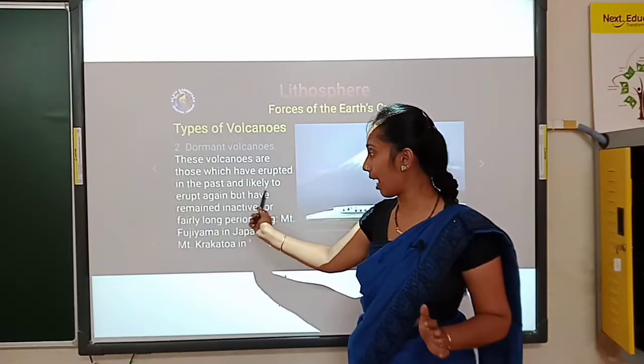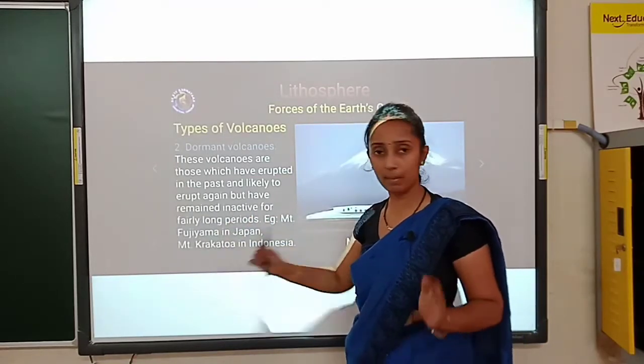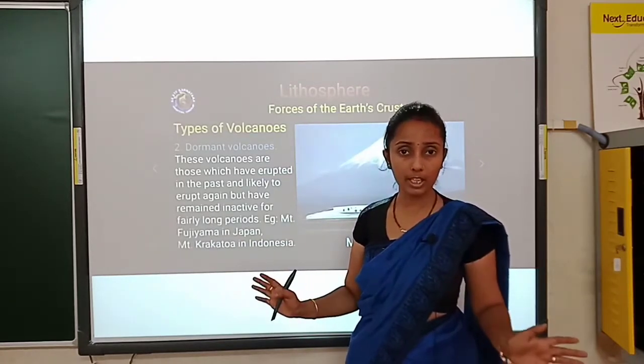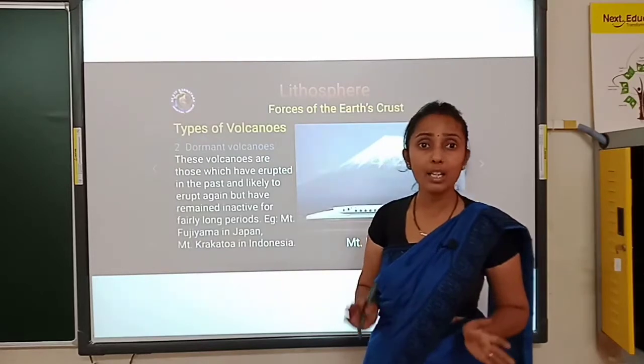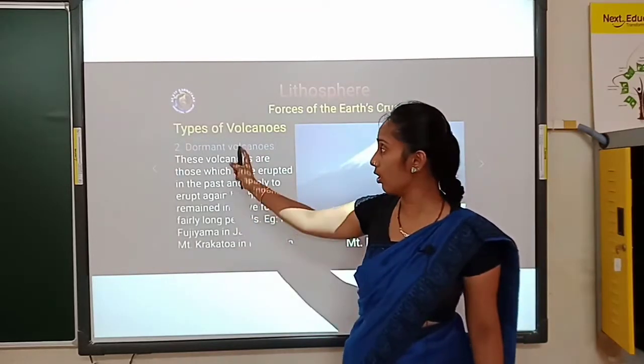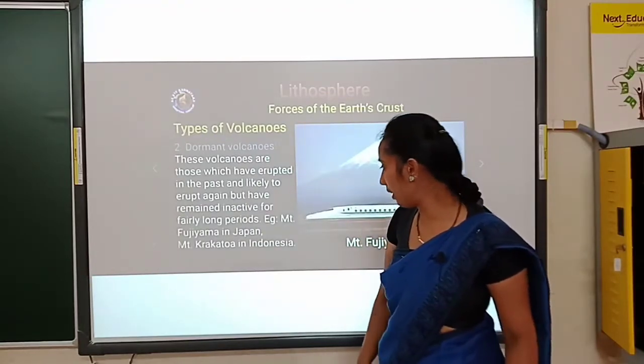At present, it happened five years back, and after two years it may happen again, but at present it is inactive. It has remained inactive for a long period. Means at present it is not getting any eruption, but we can expect eruption after two years. That is a dormant volcano. Is it clear? Example,